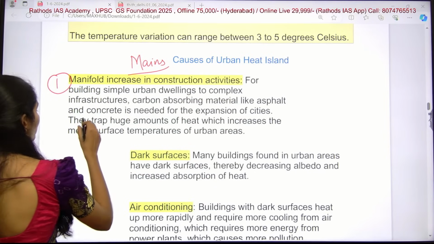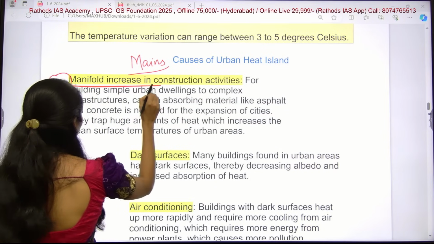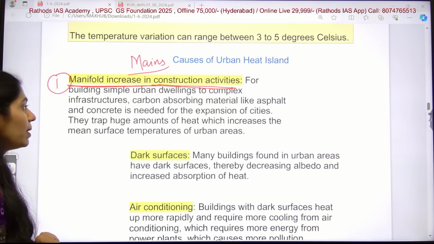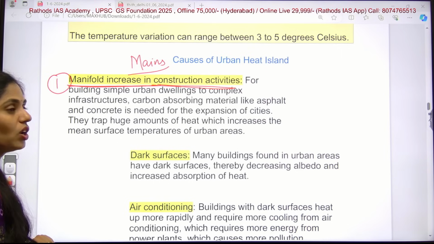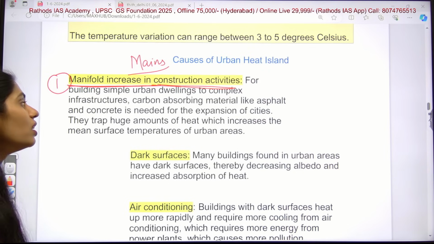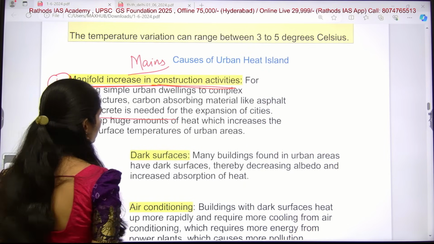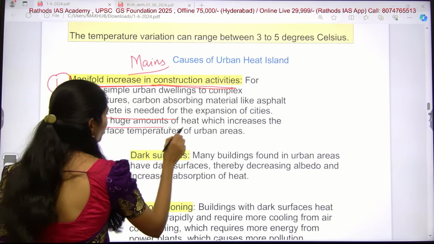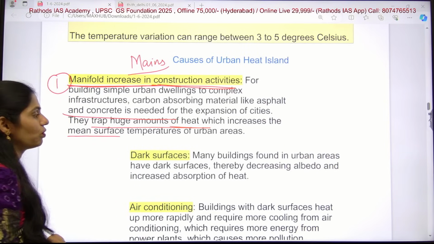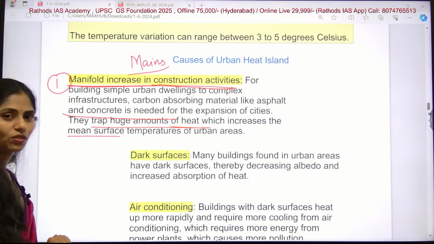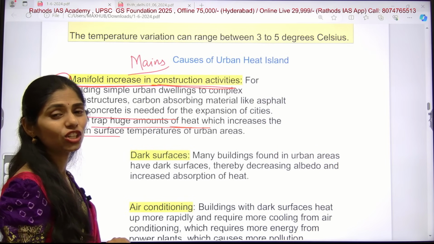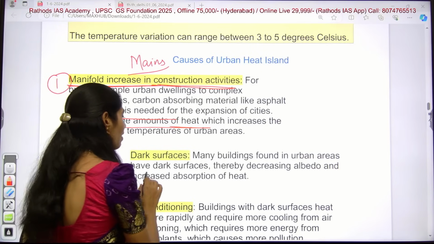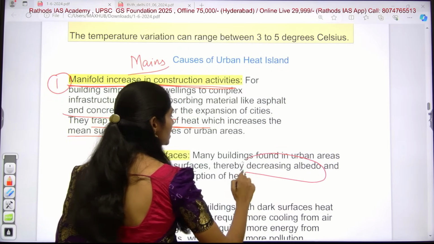Okay, so if you are talking about the causes of urban heat island, the first one is a many-fold increase in construction activities, for example, from simple urban dwellings to complex infrastructure, and now there is increasing use of asphalt and concrete. Because of the expansion of cities, they trap huge amounts of heat, which increases the mean surface temperature of urban areas. We can also see there is an increase in dark surfaces. Many buildings in these urban areas have dark surfaces, and because of this, albedo is decreasing.